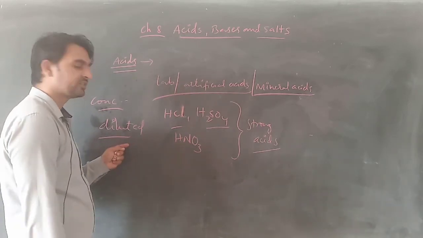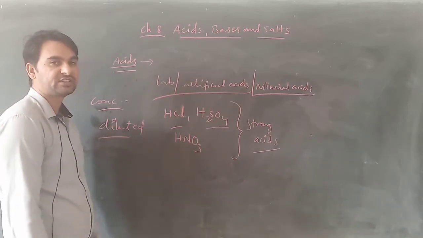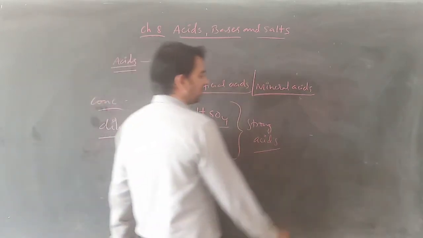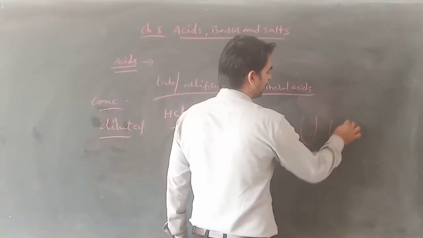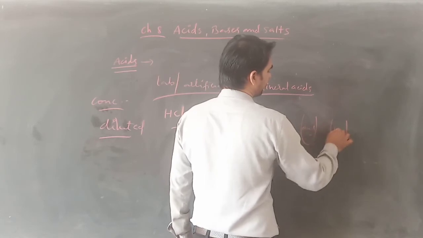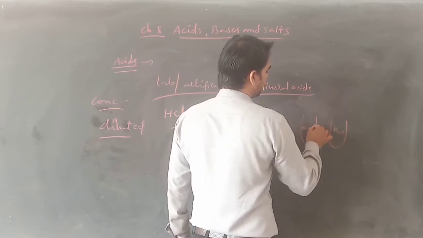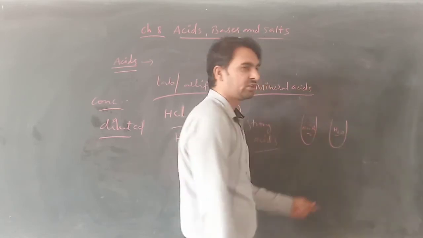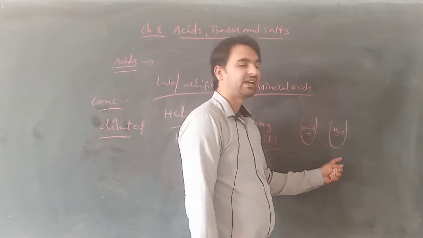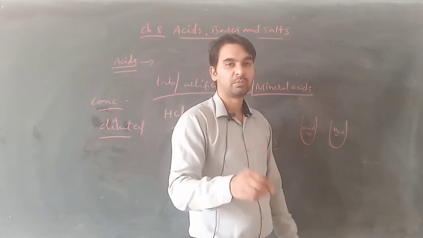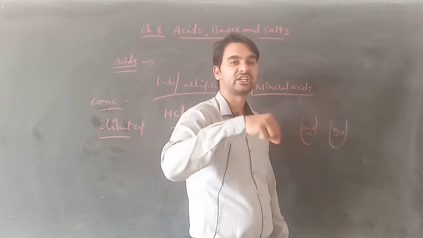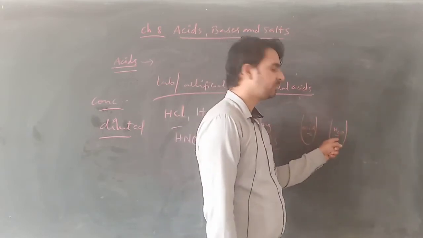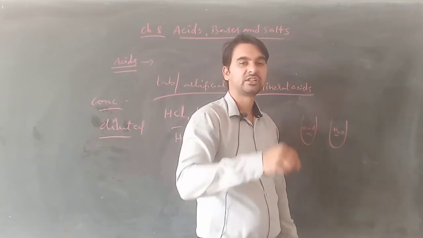How do we make this dilution? Dilution कैसे किया जाता है? When we have acid in one container and water in another, how should the dilution be done? Always, acid should be added to water drop by drop, and we have to stir it continuously. ड्रॉप बाय ड्रॉप एसिड वाटर में डालो और इसको स्टिर करते रहो.